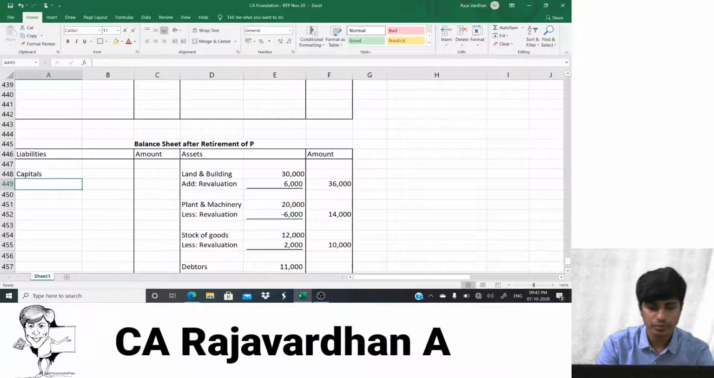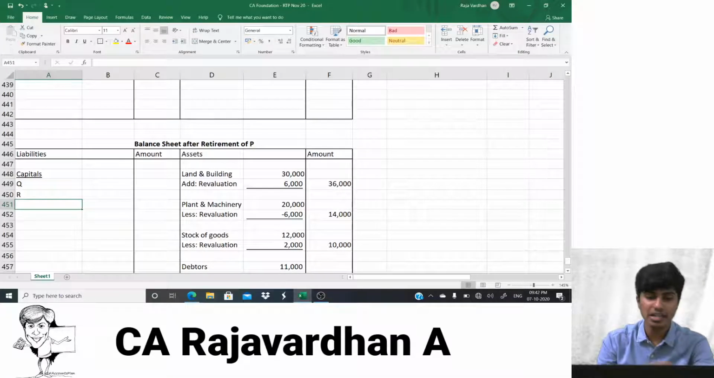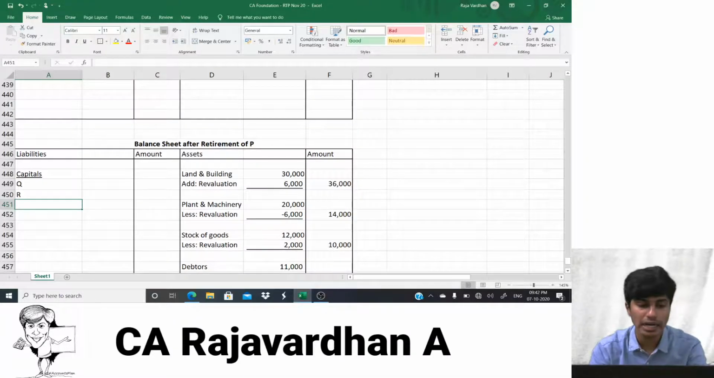Capitals. Okay, guys. So we'd have to determine P, but P's capital won't come. Why? P is no more a partner. P will retire, isn't it? So the balance sheet is after retirement of P. It will only be Q and R.